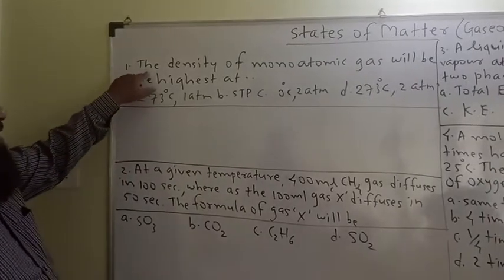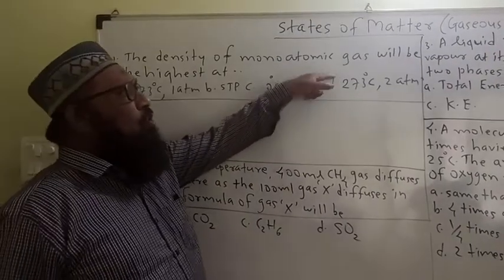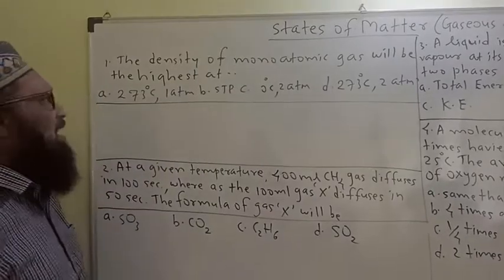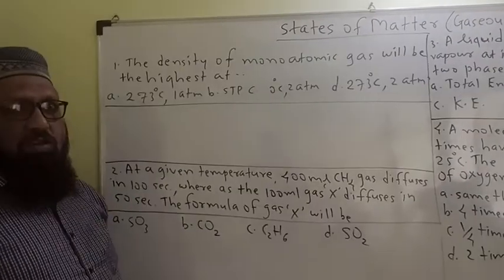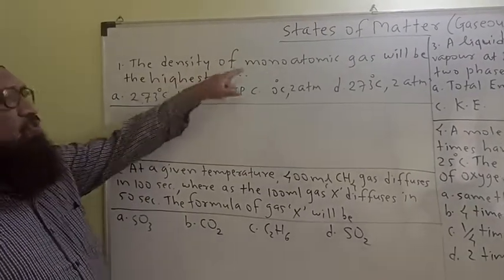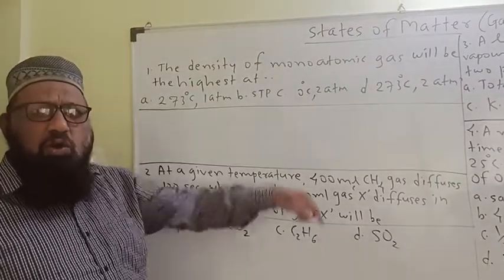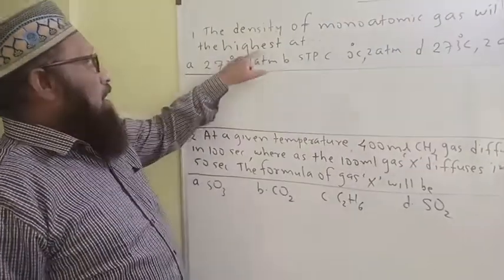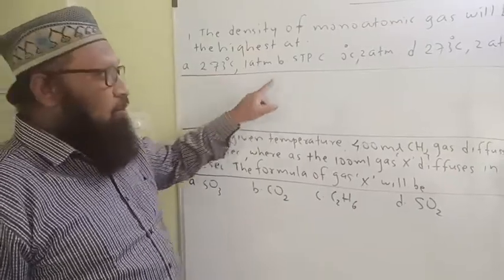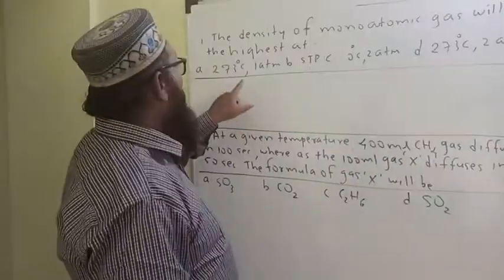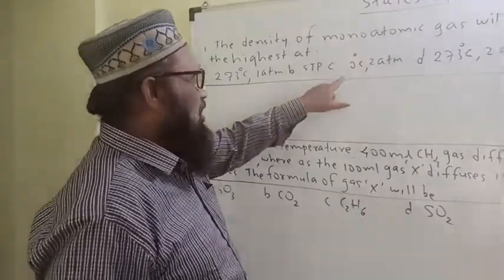Question 1. The density of monoatomic gas will be the highest at. Now, monoatomic gas may be helium, neon, argon. Look here at what the options are in terms of temperature and pressure.